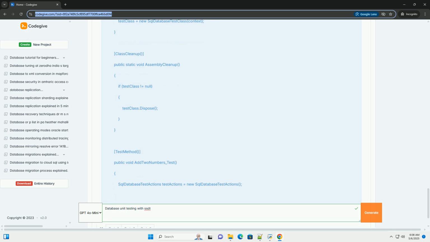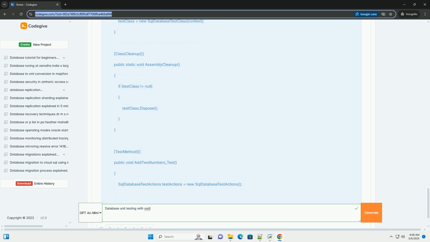Schema comparison and continuous integration: integrate SSDT schema comparison tools into your CI/CD pipeline to ensure that your database schema changes are applied correctly and that your tests are run automatically. Pre-test and post-test scripts: use these to set up the environment for your test, for example create temporary tables and insert test data, and to clean up afterwards, for example drop temporary tables and delete test data. Always ensure your post-test script cleans up regardless of the success or failure of the tests.